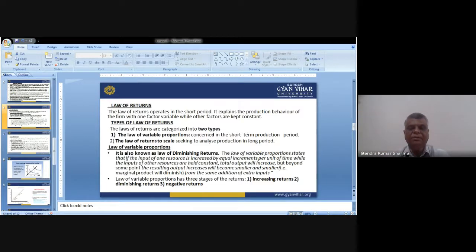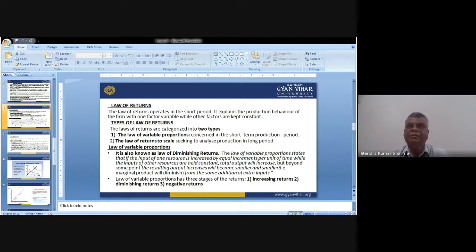Then what will happen? The total output will increase, but beyond some point, the resulting output increases will become smaller and smaller, and finally it will go into the negative direction. With the same addition of extra input, the marginal profit will diminish. It means it is declining, and finally it diminishes. From the same addition of extra inputs, this is considered a diminishing return.